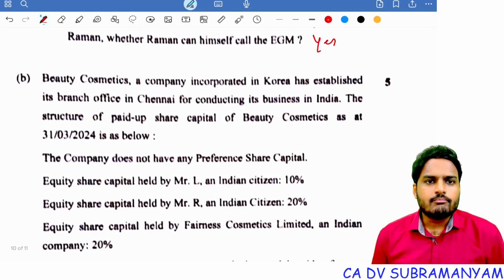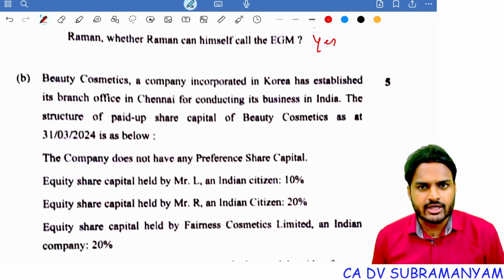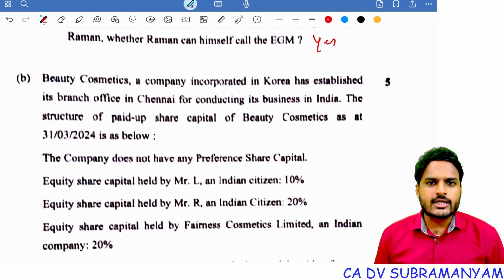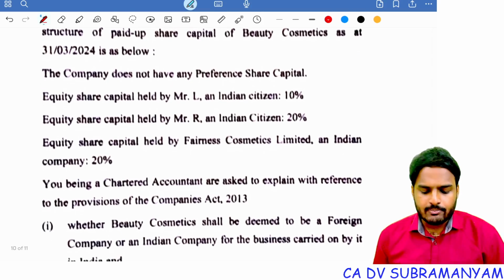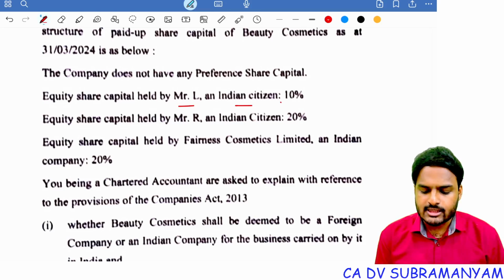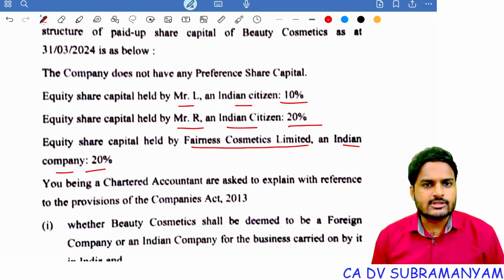Next one, Beauty Cosmetics, a company incorporated in Korea, has established its branch office in Chennai for conducting its business in India. The structure of paid up share capital of Beauty Cosmetics as at 31st March 2024 is as below. The company does not have any preference share capital. Equity share capital held by Mr. L, an Indian citizen, 10%. Mr. R, an Indian citizen, 20%. Equity share capital held by Fairness Cosmetics Limited, an Indian company, 20%.